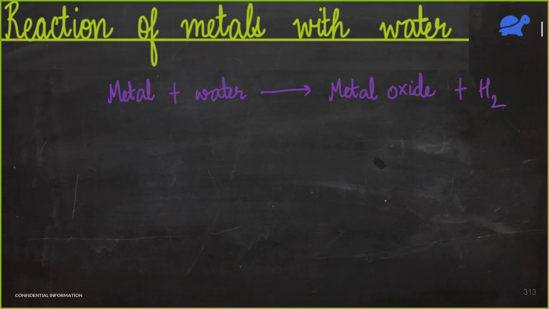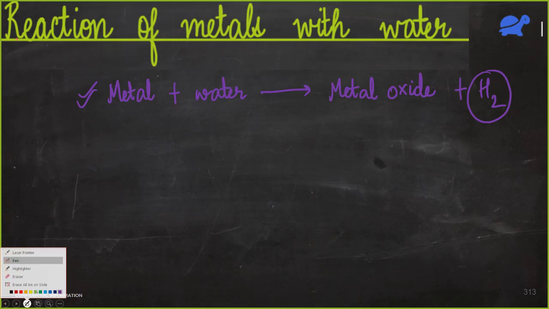So this is simply a single displacement reaction again. This metal will come in place of hydrogen and hydrogen will be displaced from there, thrown away from there. So hydrogen becomes alone and the metal combines with the oxygen. So metal reacts with water to give metal oxide and hydrogen. This is just the first part of the reaction. So this is part 1.